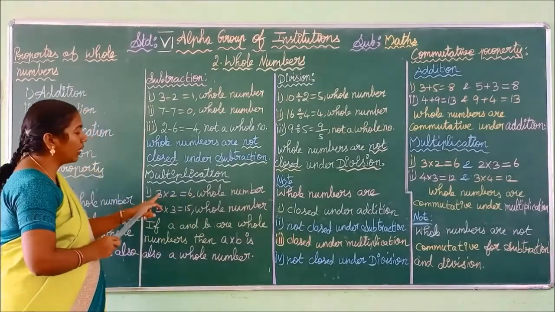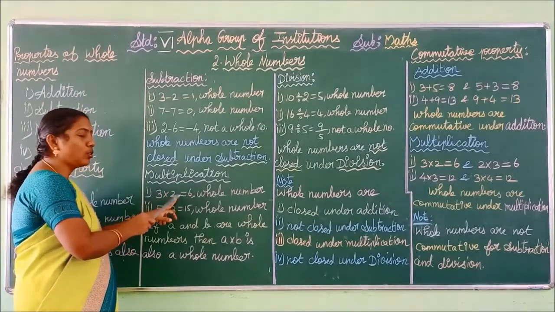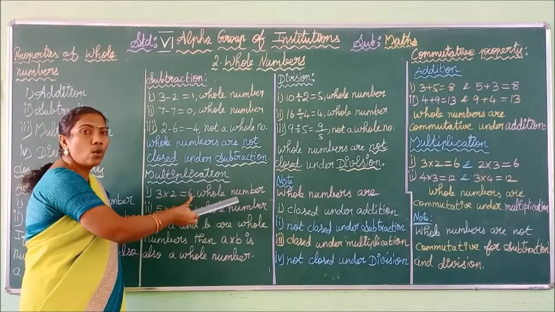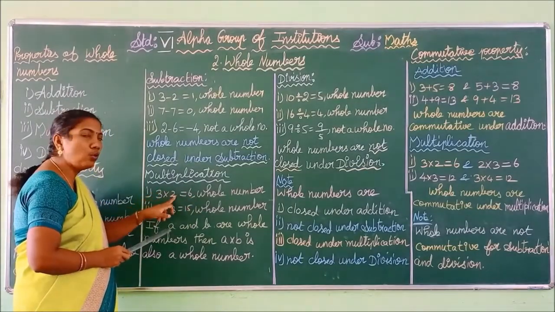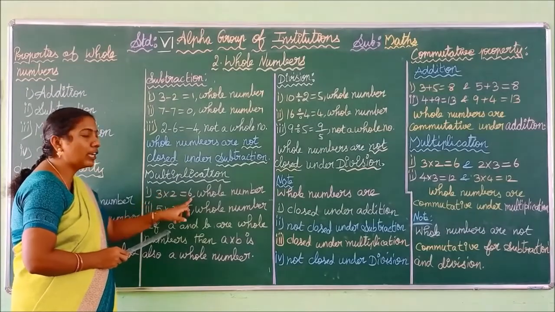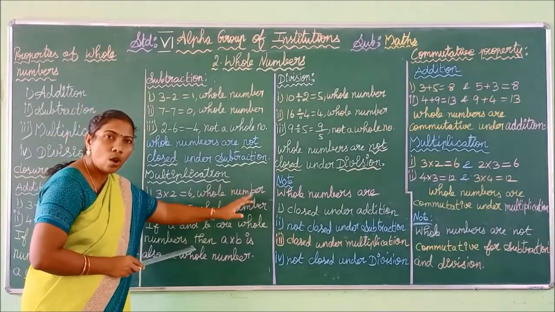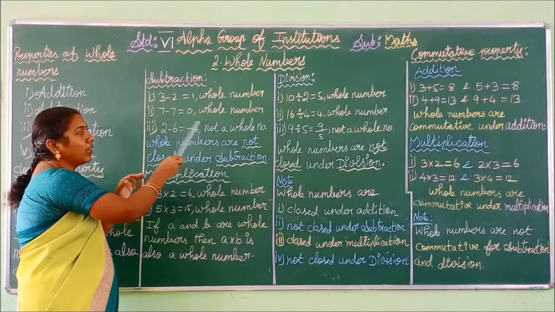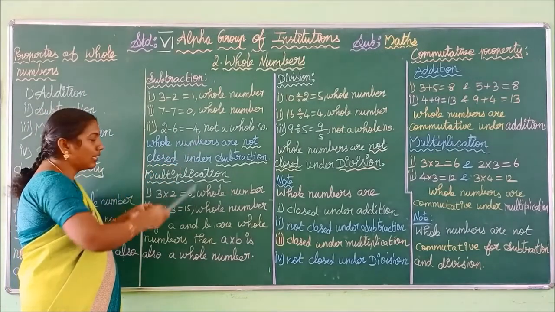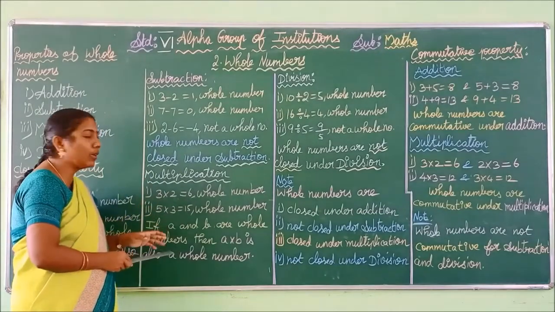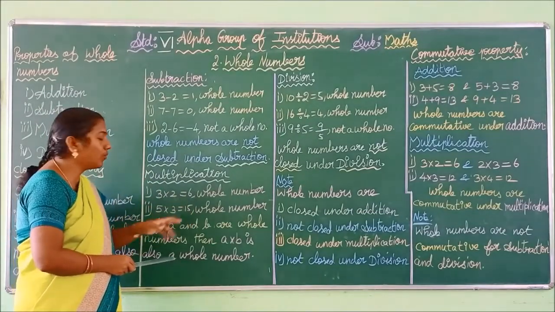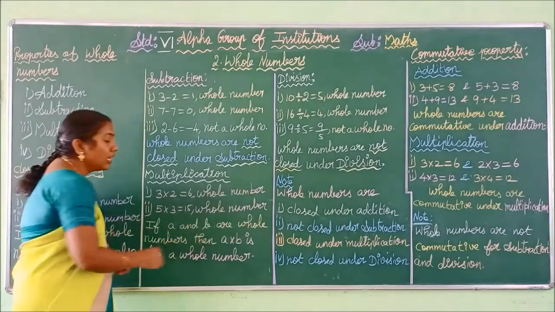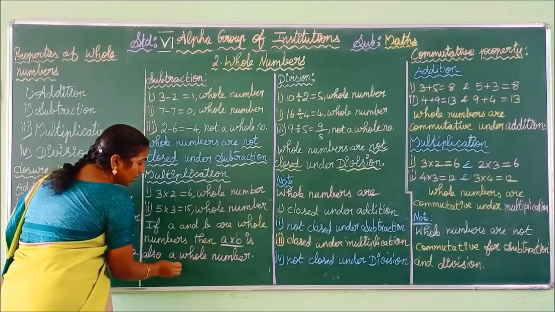Here we have taken two whole numbers, 3 and 2, and multiplied them, and the product is also a whole number. So we are taking two numbers and multiplying, and we get one product. The product is also a whole number. In subtraction we take two whole numbers, but sometimes we do not get a whole number. But in multiplication, if you take any numbers, you get whole numbers only. So we can easily say if A and B are whole numbers, then A into B is a whole number.